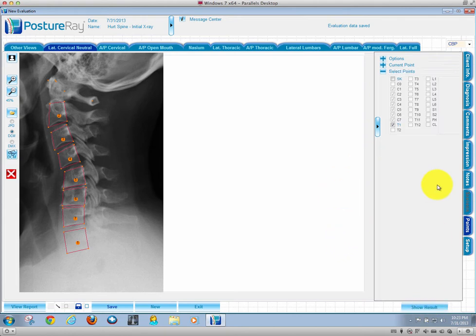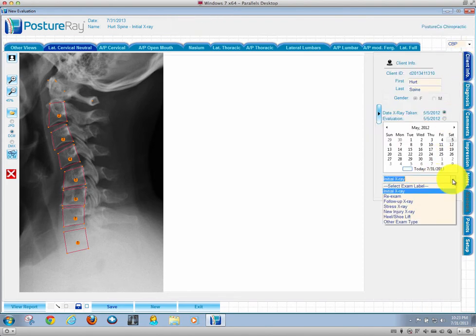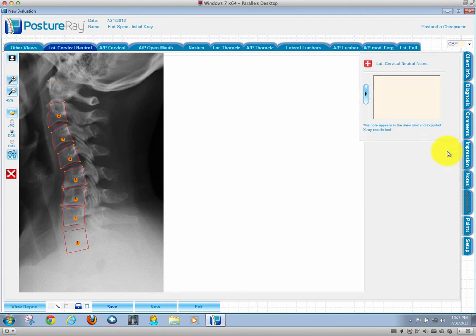Now, typically, when we're in a client info screen, we have the ability to change what the whole exam is. And remember, we can say initial exam, or if it was an other exam, we could say it was a motor vehicle crash, number 1, whatever it would be. But say that, or I'm going to put this back to initial exam, say that this is a stress exam or correction potential, or say this was a secondary slip and fall, or whatever you wanted to label the x-ray. The problem is that when you export these x-rays and you have a couple on the patient, you do not know which is which. So comes the note feature.